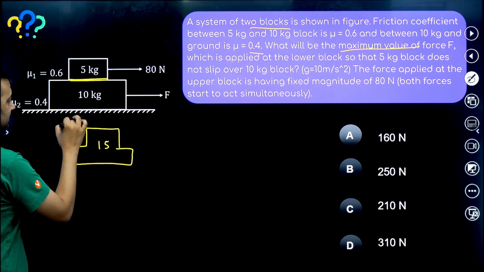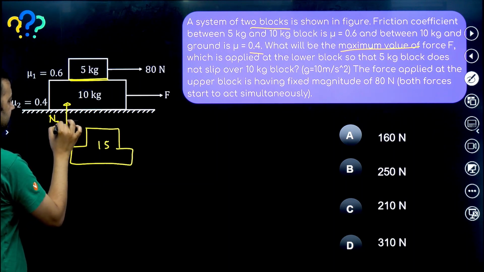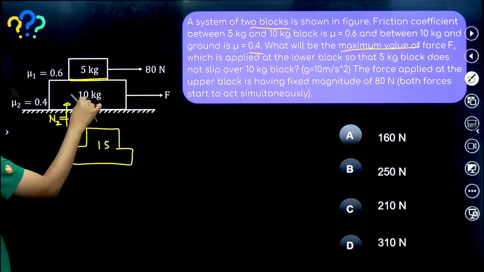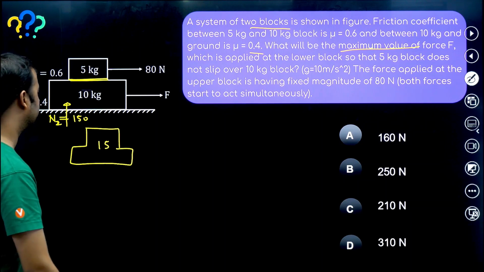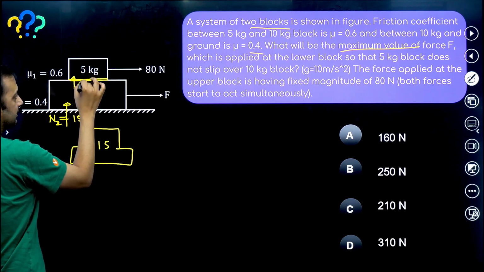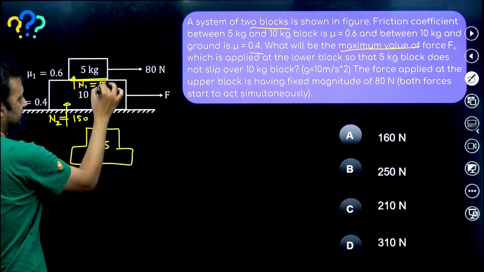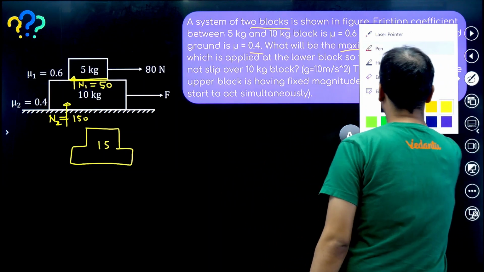What is the normal reaction here? Normal reaction here is N2. N2 will be equal to 15 into 10, that means 150 Newton. N2 is equal to 150 Newton. And what is the normal reaction here? N1 will be equal to 50 Newton. Let me draw this slightly down.